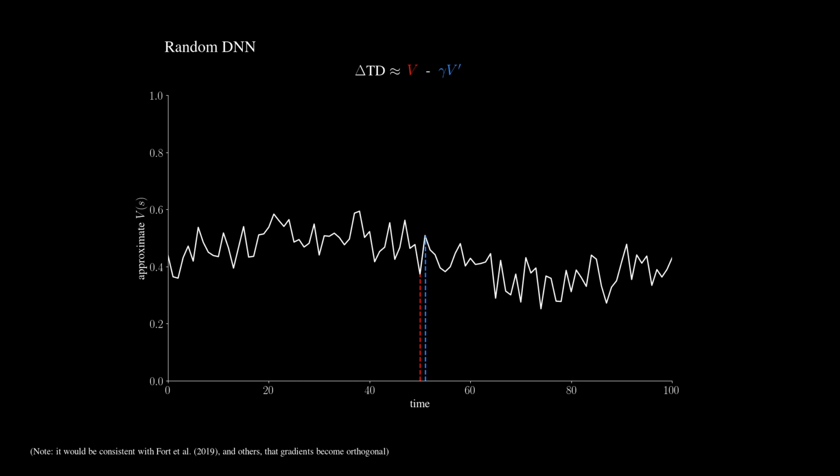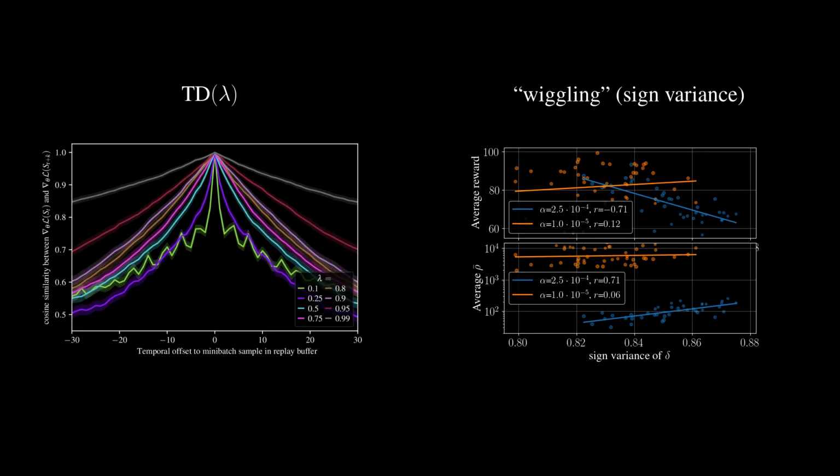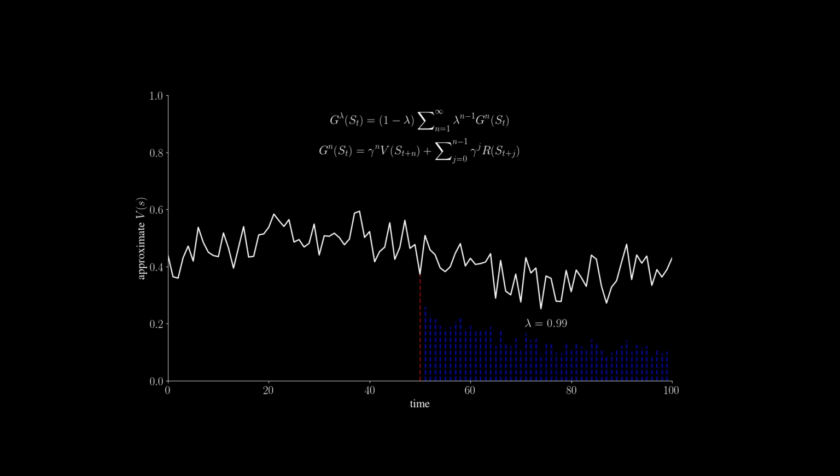We can actually verify whether this is true in two ways. First, we can see what happens to TD lambda. If you're not familiar with it, think of TD lambda as a way of smoothing all these wiggles in the value function. Second, we can look at the correlation between how many wiggles there are and an agent's performance. Back to this later. So first, let's look at TD lambda.